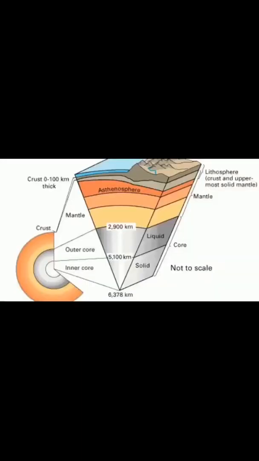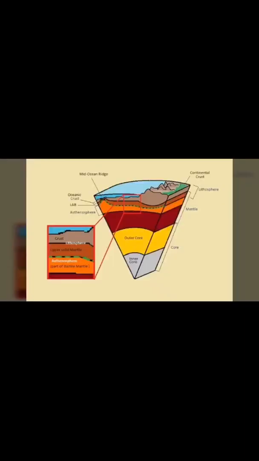Let's study about asthenosphere. It is a highly ductile and mechanically weak region of the upper mantle of the earth. It lies 8 to 20 km below the lithosphere. It plays a critical role in the movement of the plates. We can also say that asthenosphere is the driving force or means of conveyance for the tectonic plates. Students, we will study later on how asthenosphere is the driving force and what are these plates.